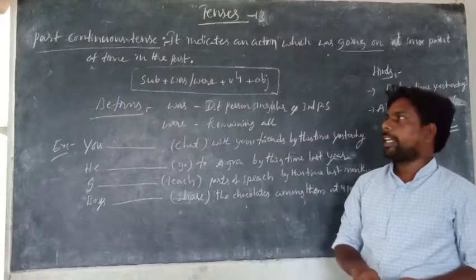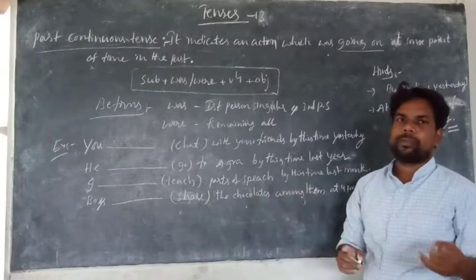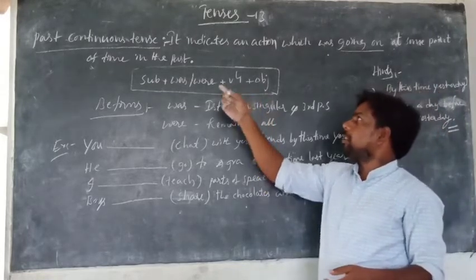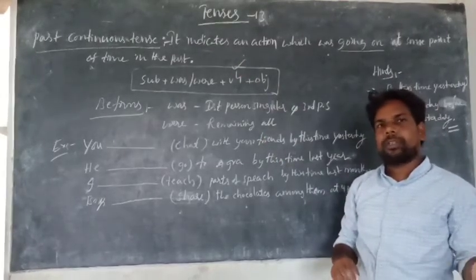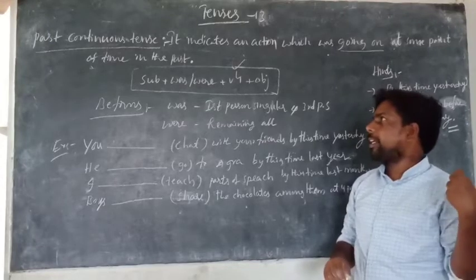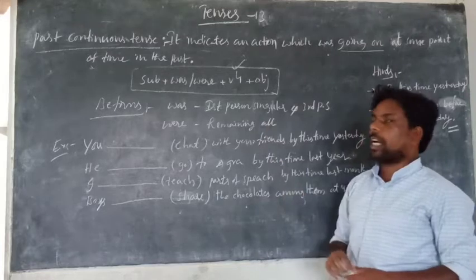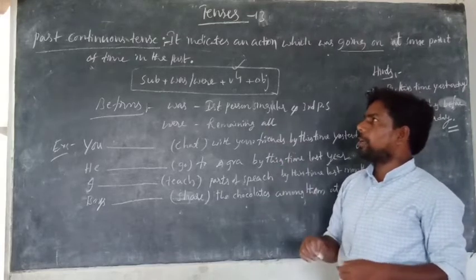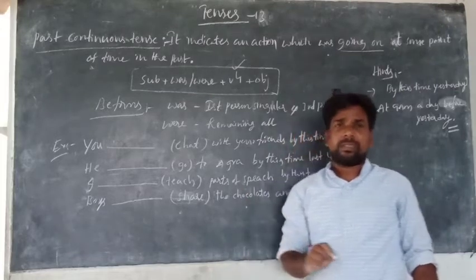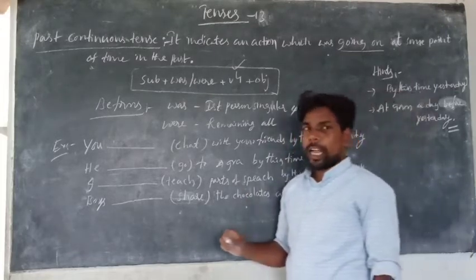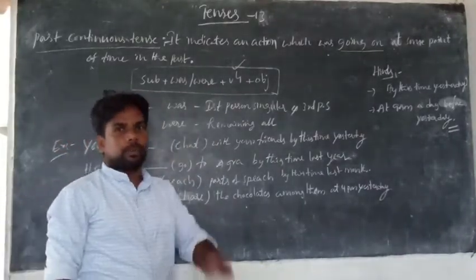So the structure of past continuous tense is subject plus was or were plus verb plus V4 plus object. In any continuous tense, V4 is common: present continuous V4, past continuous V4, present perfect continuous V4. In continuous tense, you have to use V4. Subject and object are common. In past continuous tense, the be forms are was and were. Was is used for first person singular. What is the first person singular? Only one, that is I.